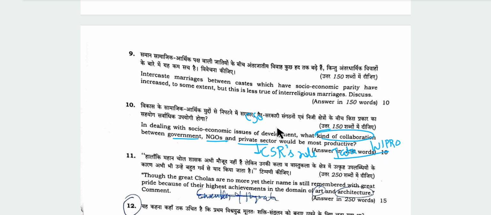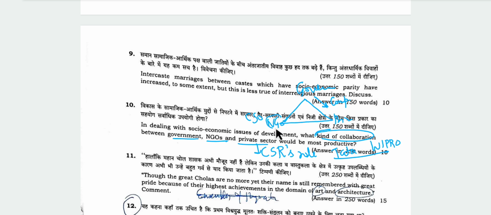And in the collaboration part, we can give a diagram. For example, I think I made a diagram which I had prepared at that time. You can mention government here, NGO here, private sector, and you can show some collaboration. What is the role of government? Government will give recognition to private sector. Government will incentivize private sector. It can make laws. For example, the Companies Act was amended for CSR activities.